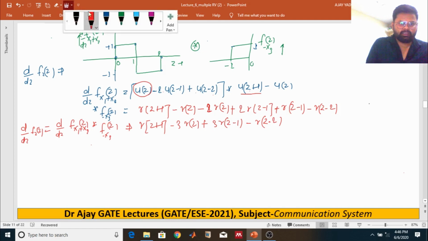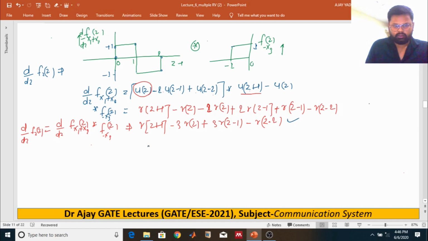Then can you sketch this one? That means d upon dz of f of z. This is z versus, right?